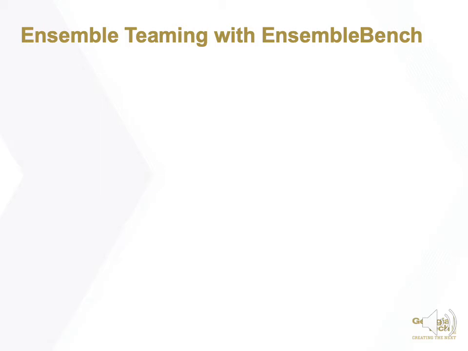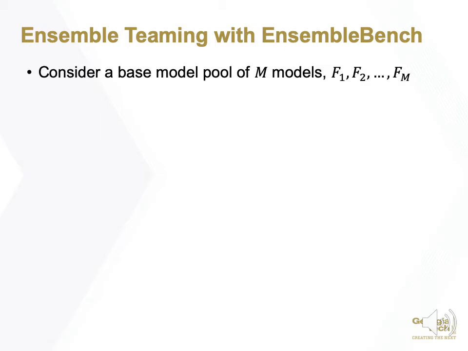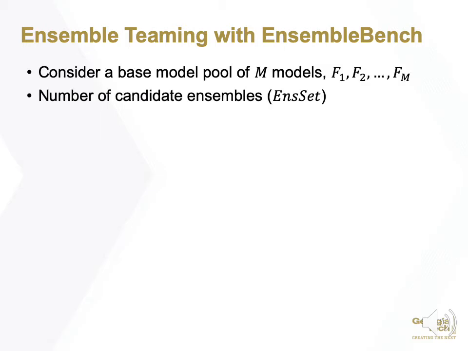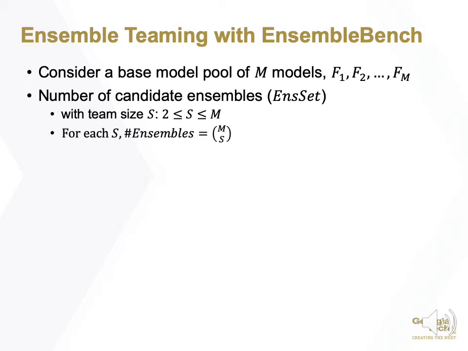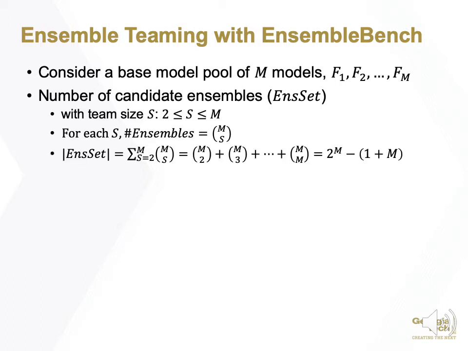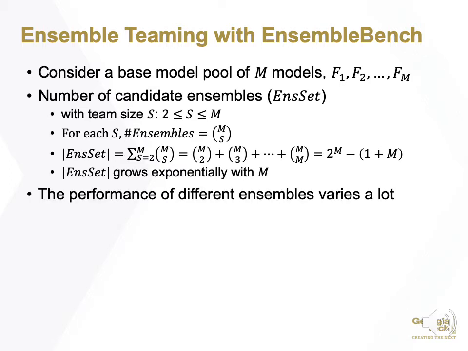So what will happen with ensemble teaming? Let's still consider the same base model pool. The number of candidate ensembles can be calculated as follows, with team size S varying from 2 to M. For each S, the number of candidate ensembles is equal to a selection of S models from the M base models in the pool. Therefore, the total number of candidate ensembles is about 2 to the power of M. This number grows exponentially with M.